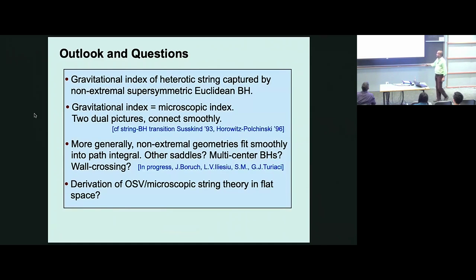And then another direction is, as I showed you, this semi-classical formula reminds you a lot of the OSV formula. Because we're using supersymmetry, the hope is that perhaps there's some localized path integral in asymptotically flat space, which actually gives the full quantum entropy, free energy.